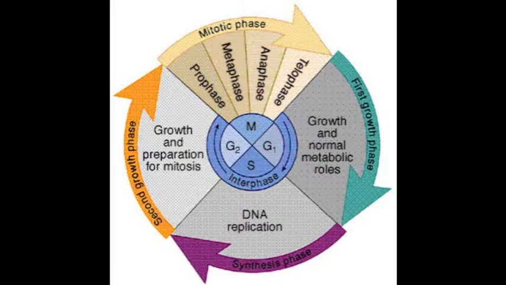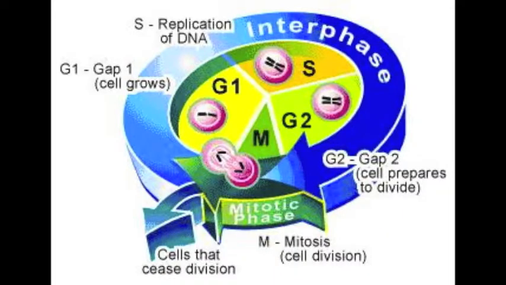There are three parts to the cell cycle: mitosis, interphase, and cytokinesis. The cell cycle, or cell division cycle, is a series of events that take place in a cell leading to its division and duplication. Let's get ready to rumble!